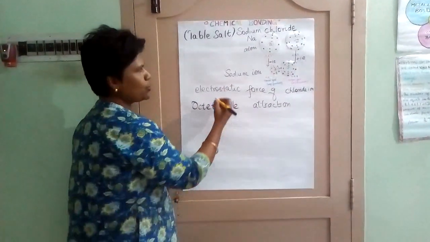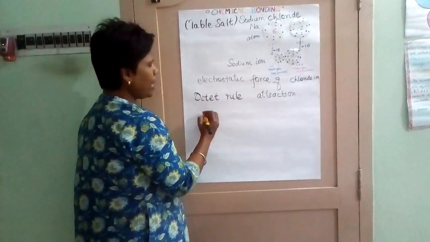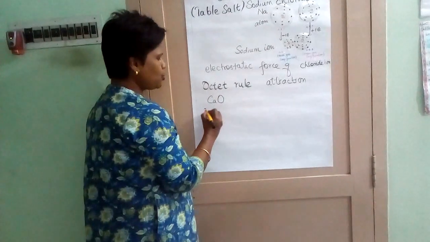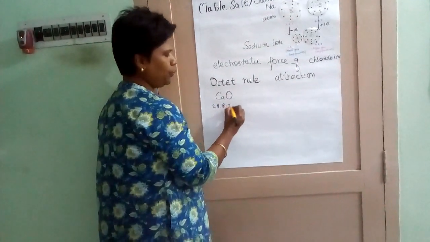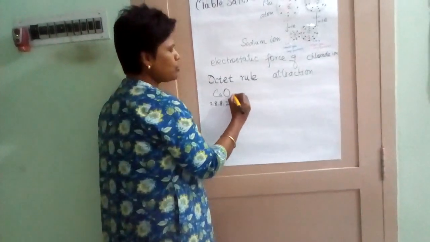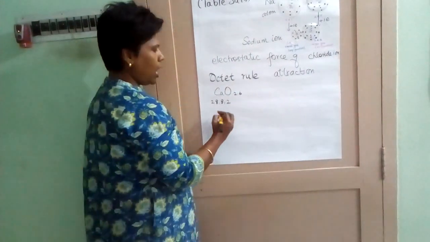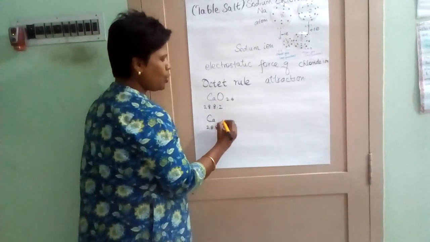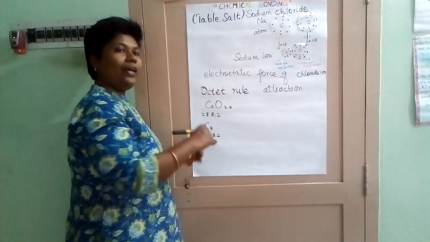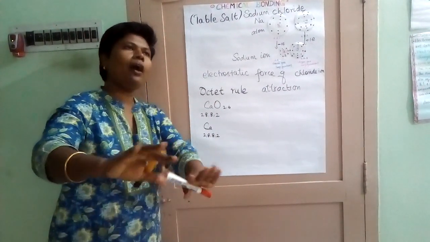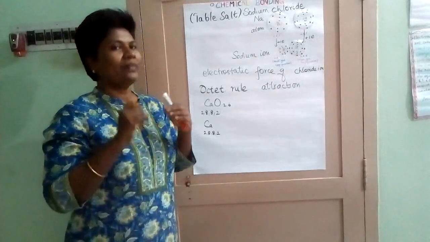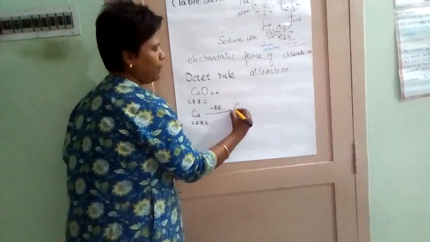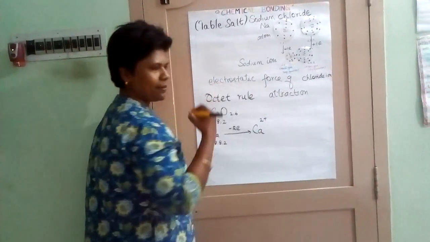Let us take another one. So this is sodium chloride. Now I am going for calcium oxide. Calcium's configuration is 2, 8, 8, 2, so it has 2 valence electrons. Oxygen is 2, 6. Now calcium, I repeat once again, 2, 8, 8, 2. To attain 8 electrons, whether it loses 2 or gains 6, which is more probable? Yes, it has to lose 2 electrons. So when it loses 2 electrons, it becomes Ca2+.